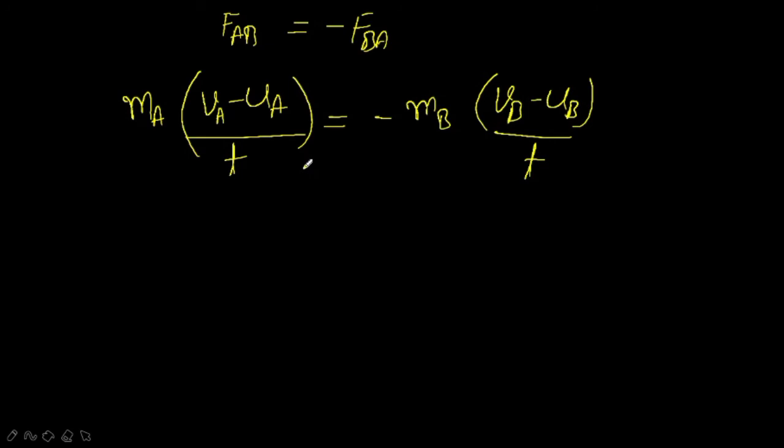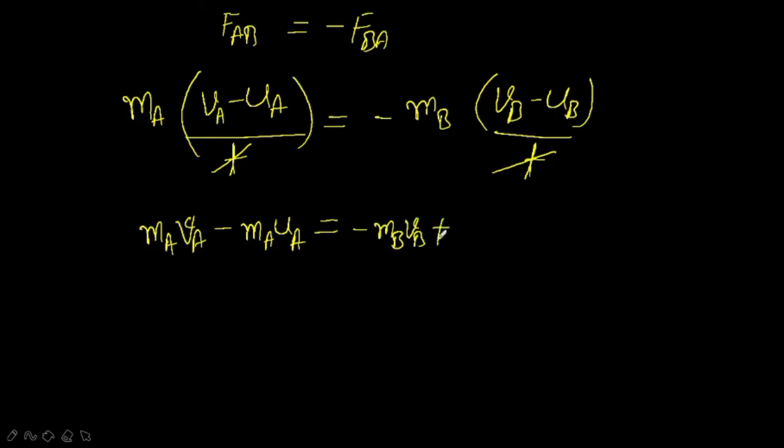So on simplification, what we will get? This T and T get cancelled. Now take the multiplication of this. MA into VA, we will get MA VA. Next, plus into minus, minus MA UA. Next, the equals sign, minus MB into VB, we will get minus MB VB. Next, minus into minus, plus MB UB.